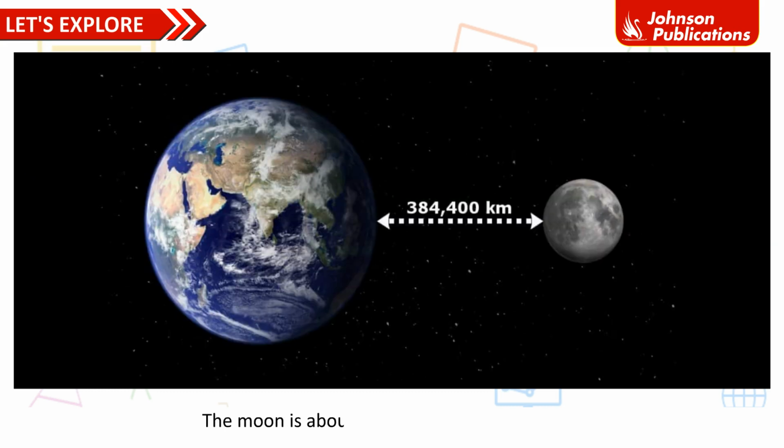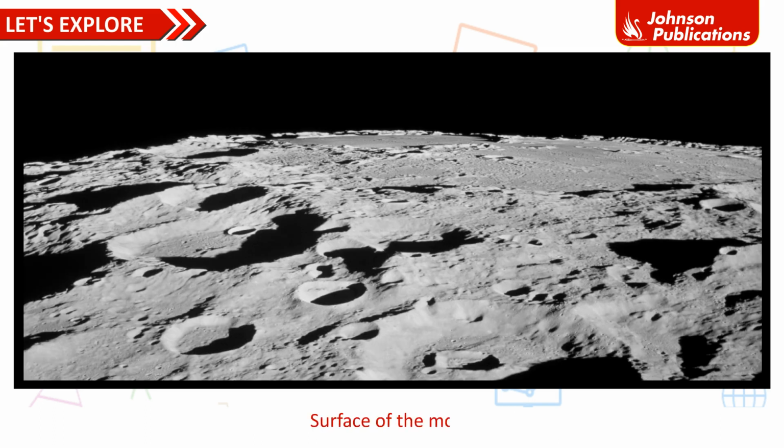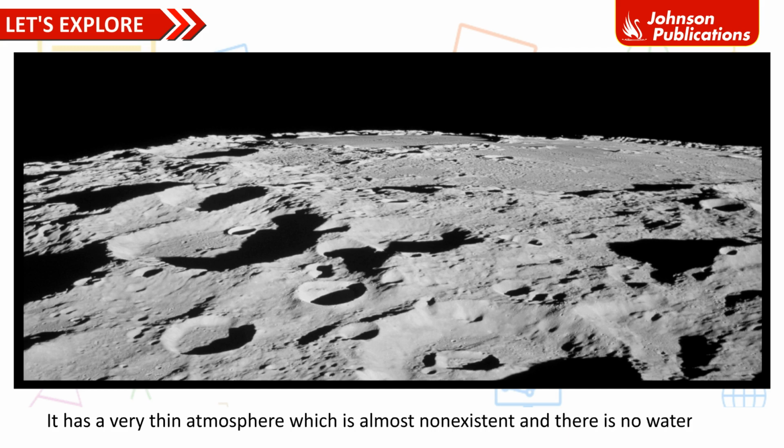The Moon is about 384,400 km from the Earth. Surface of the Moon. The surface of the Moon has many craters, lava plains, mountains and valleys. The surface of the Moon is rocky and covered with dust. It has a very thin atmosphere which is almost non-existent, and there is no water on it.